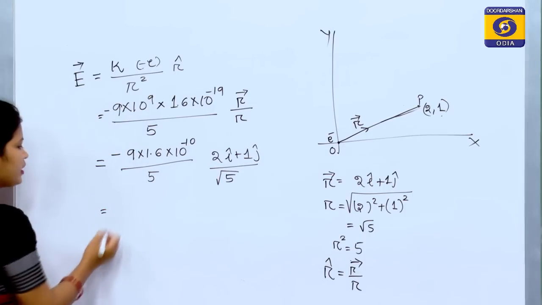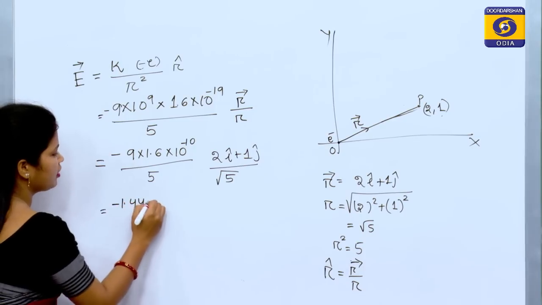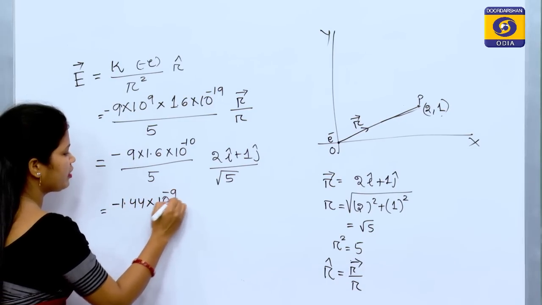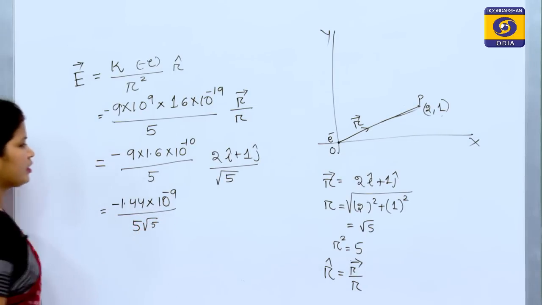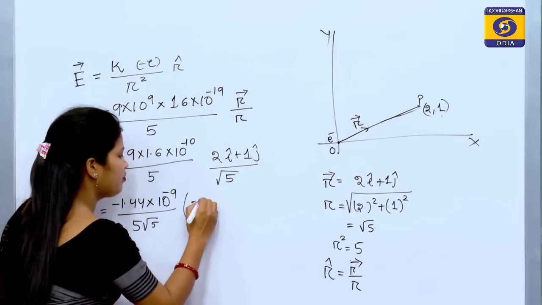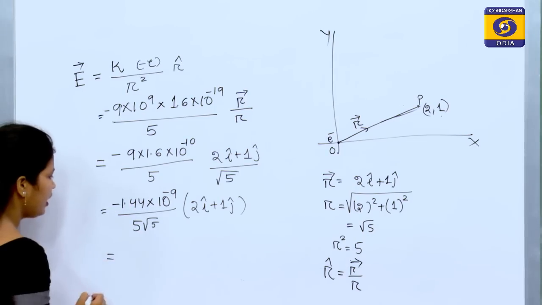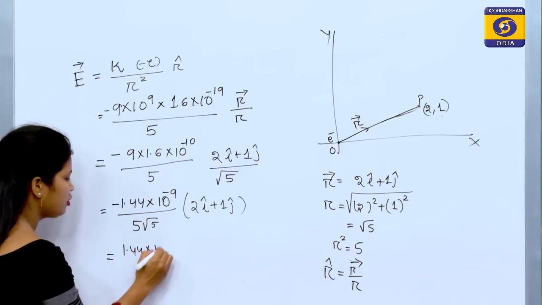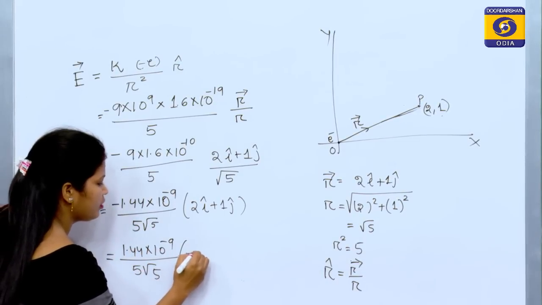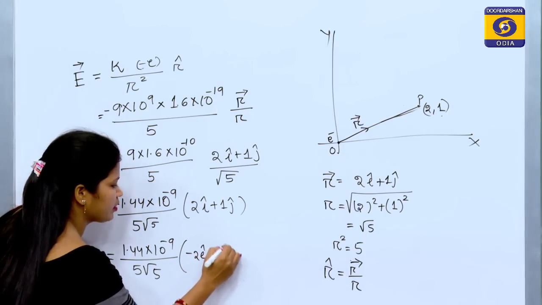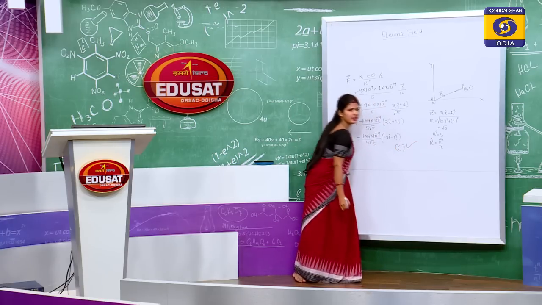So, by solving this we get minus 1.44 into 10 to the power minus 9 upon 5 root 5 into (2 i cap plus 1 j cap). Multiplying the minus, I get 1.44 into 10 to the power minus 9 upon 5 root 5 into (minus 2 i cap minus 1 j cap). So, here option C is the right answer.